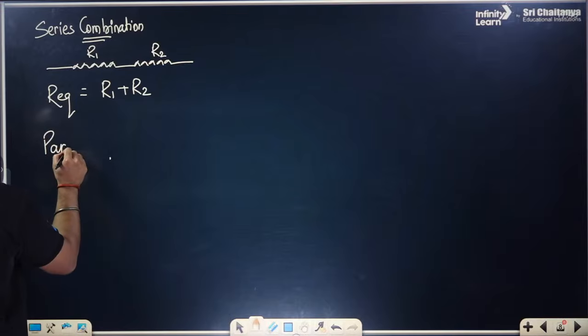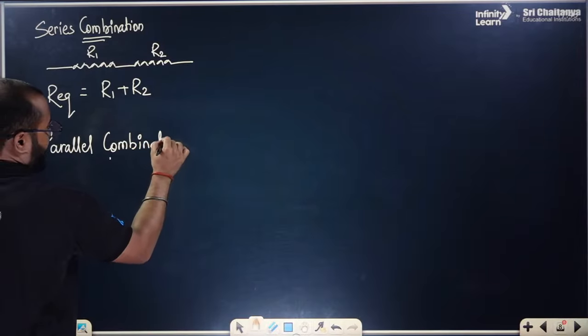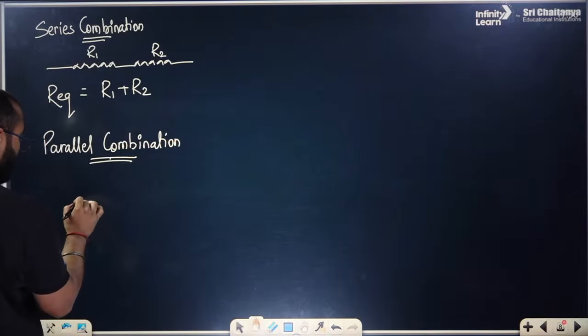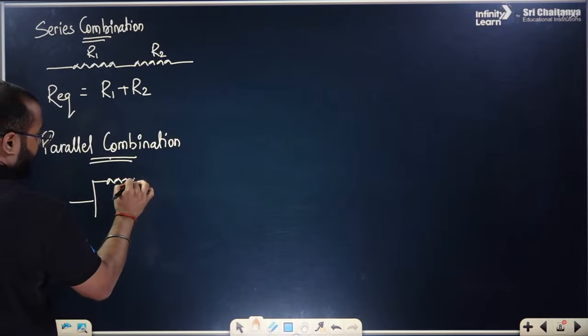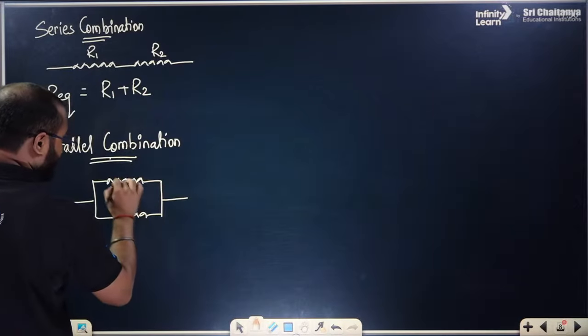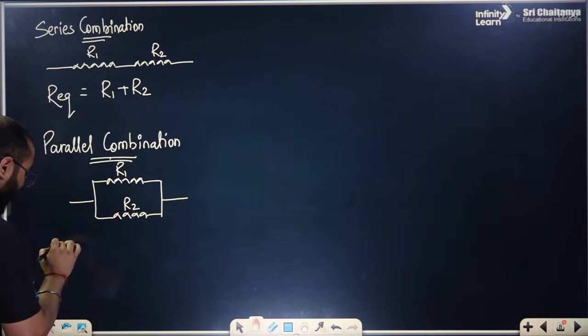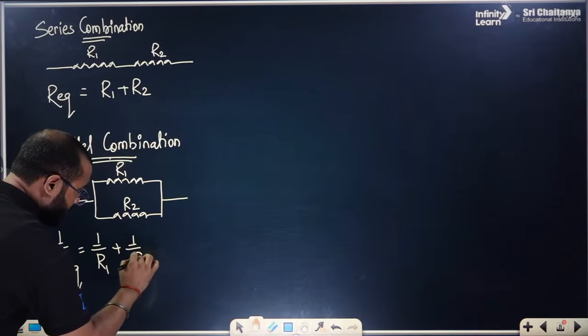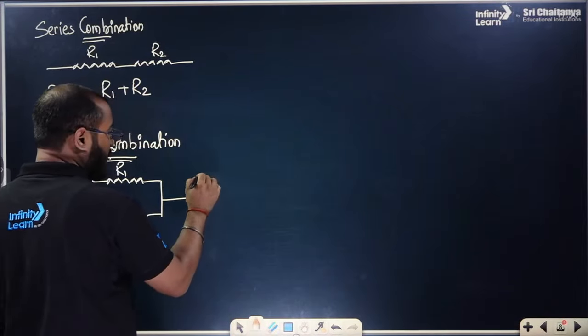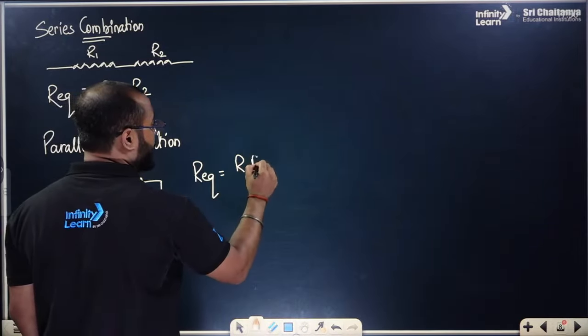If we talk about the parallel combination, it is when there are branches connected to a battery. This is R1, this is R2. The equivalent resistance is represented as 1 by R equivalent equals 1 by R1 plus 1 by R2. In a simpler form, for this parallel combination, R equivalent can be written as R1 R2 by R1 plus R2.